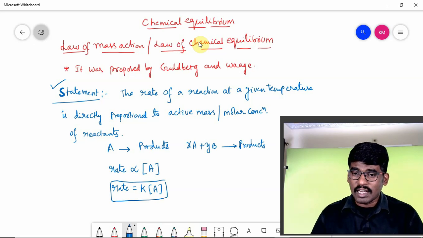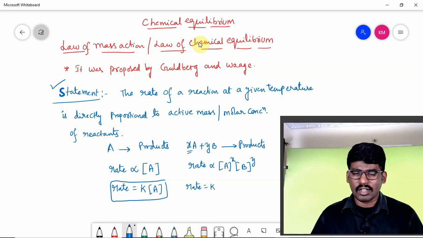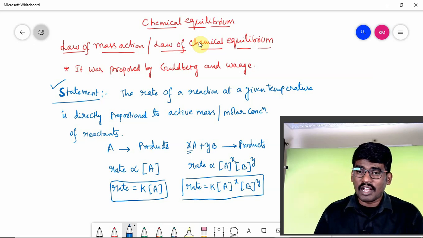In that case, the rate of reaction is directly proportional to the active mass of A, raised to the power of its stoichiometric coefficient X, and similarly the concentration of B raised to the power Y. If you remove the proportionality symbol, you can place a constant here. So rate is equal to K times concentration of A raised to X and concentration of B raised to Y. This is the rate expression, or rate law, for this equation by using the law of mass action.